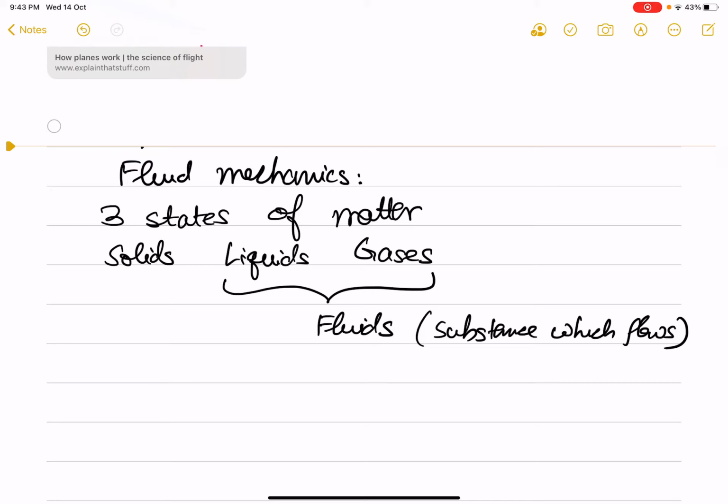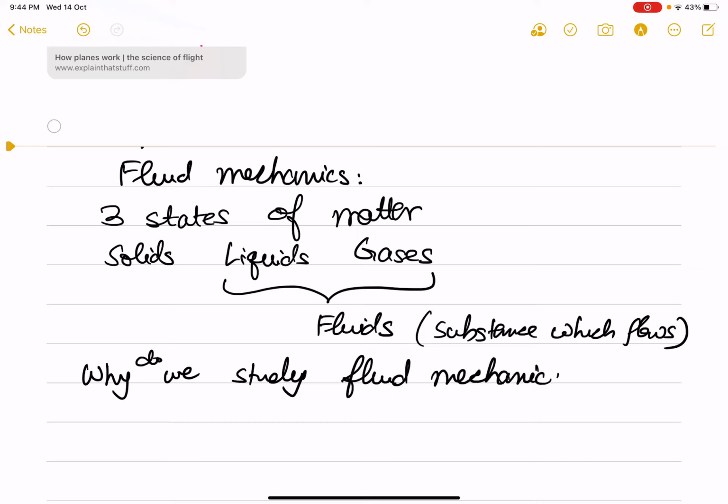But before we come to a more technical definition of what is a fluid, let us see why do we want to study fluid mechanics. Why do we study fluid mechanics?